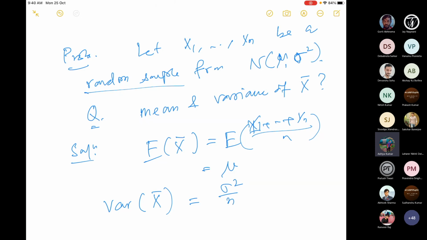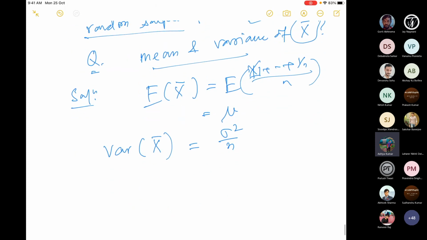So if this is a random sample drawn from a normal distribution, f of x normal with mu and sigma square, then the mu remains the same, only the variance changes. The variance of the sample mean, X bar, is the random variable which you define as the sample mean. So its variance is sigma square by n, but the mean remains fixed.